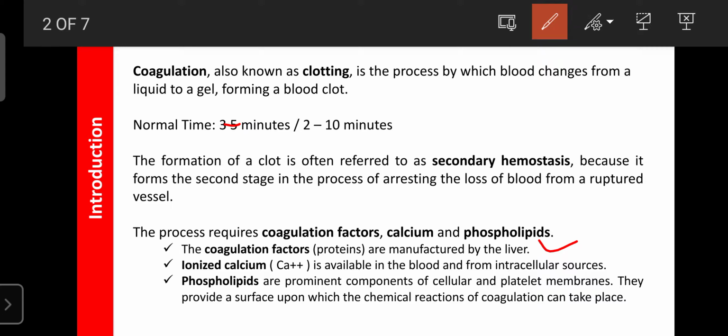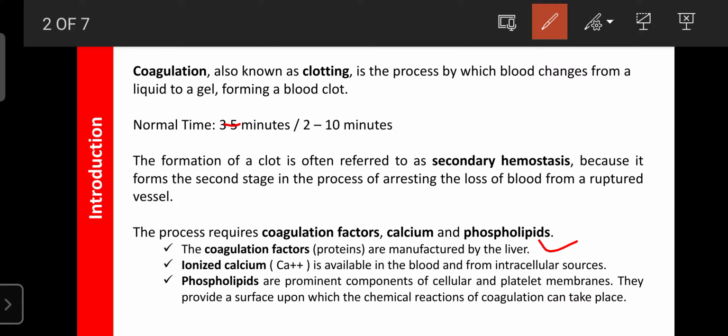This blood coagulation process also requires ionized calcium. This calcium is available in the blood as well as from intracellular sources, and phospholipids are also required. Phospholipid is the main component helpful for the formation of the thread-like structure. Where injuries occur, the blood clot forms, and the phospholipids accelerate the formation of the semi-solid like substance, and due to the release of phospholipids, they activate the platelets.